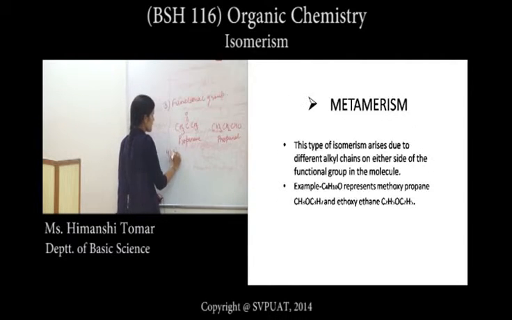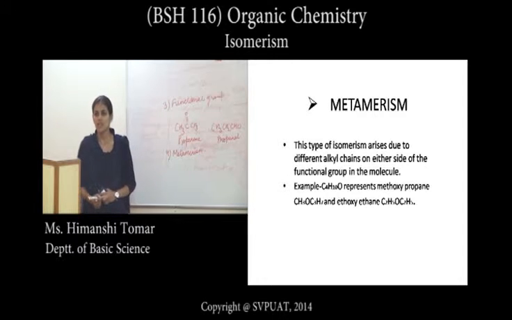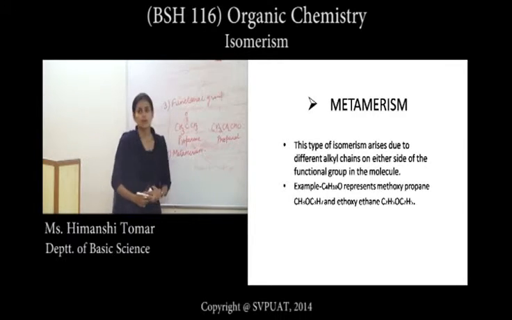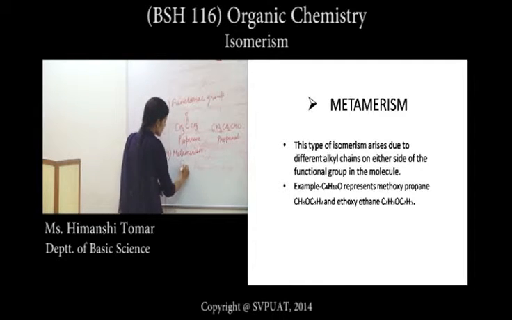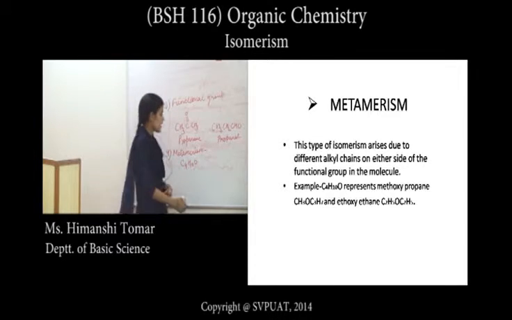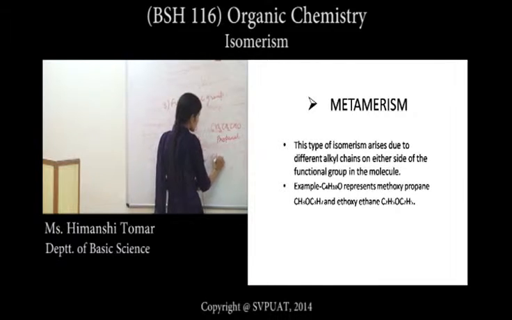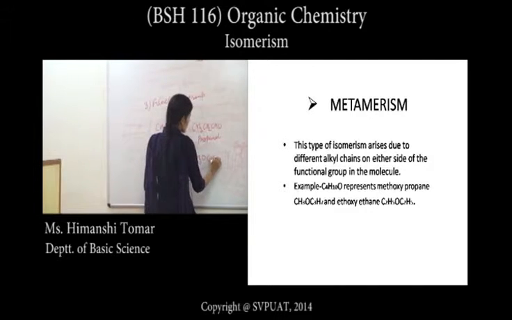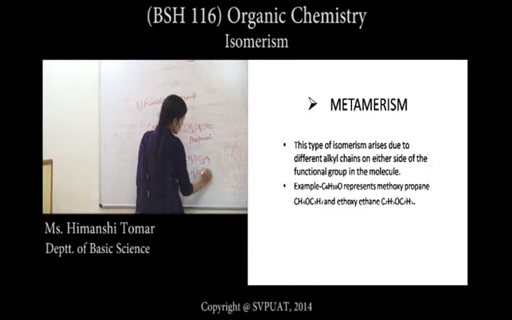Fourth, we study metamerism. In this type of isomerism, the carbon chain or skeleton is the same, the molecular formula is the same, but different groups are present on either side. Like if we take C4H10O, two isomers of this compound are present. First one is CH3O C3H7 and the second is C2H5O C2H5.